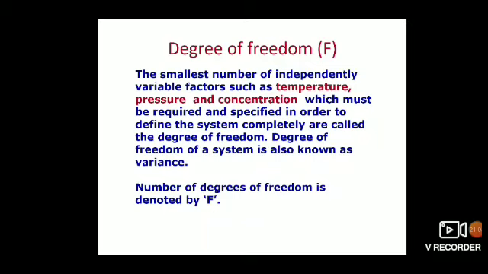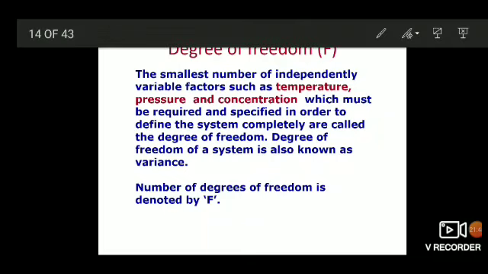Coming to its definition: the smallest number of independently variable factors such as temperature, pressure and concentration, which must be specified in order to define the system completely, are called the degree of freedom. Degree of freedom of a system is also known as variance. Number of degrees of freedom is denoted by capital F.